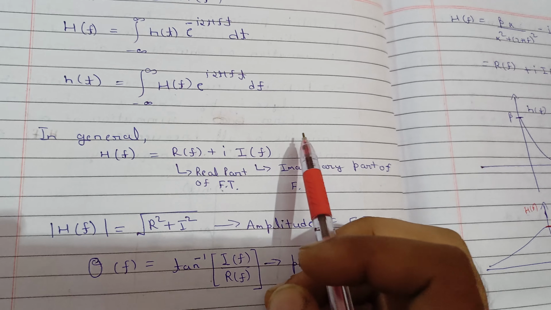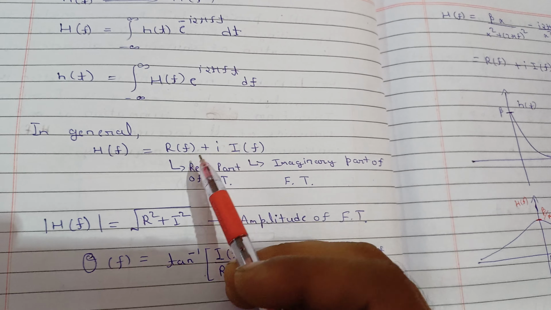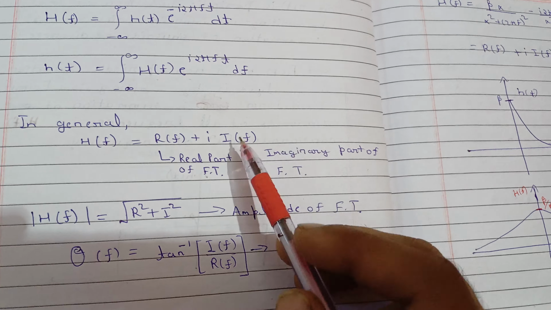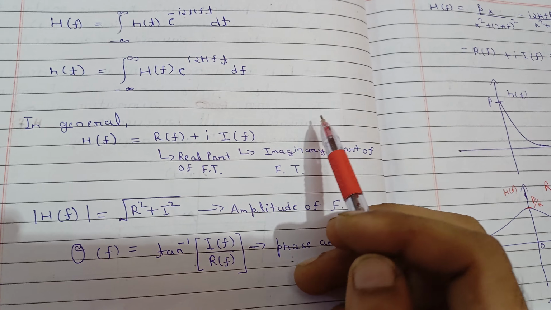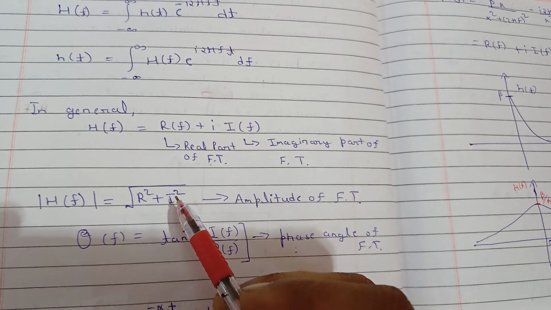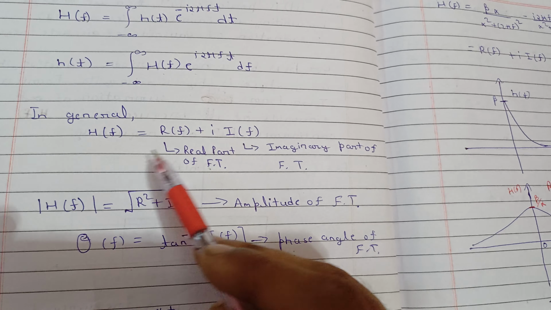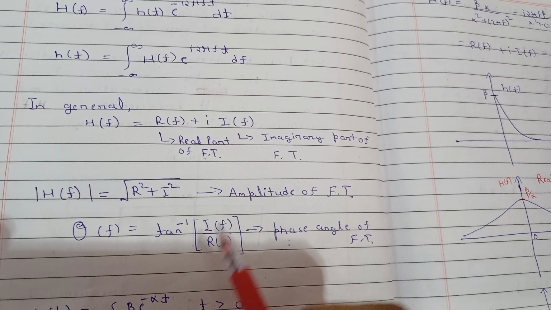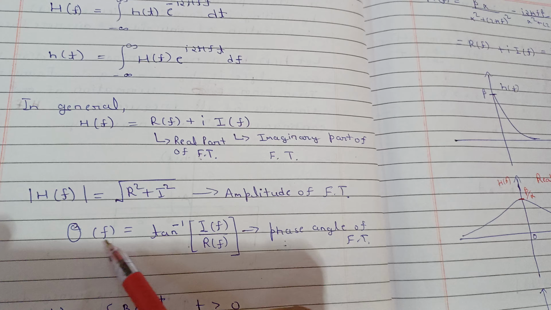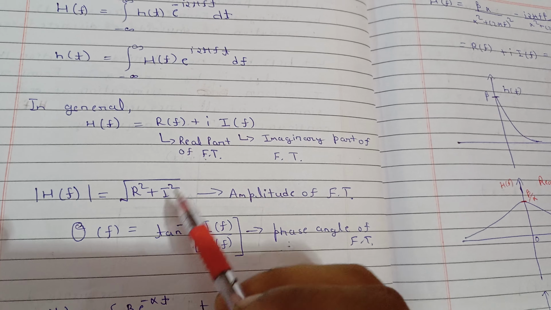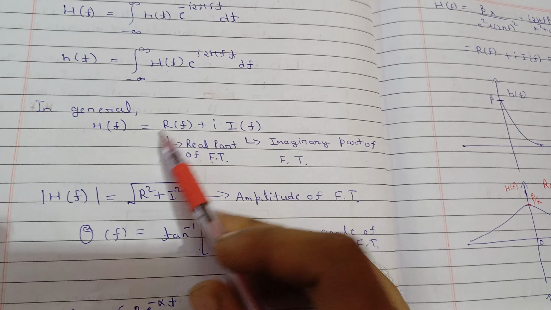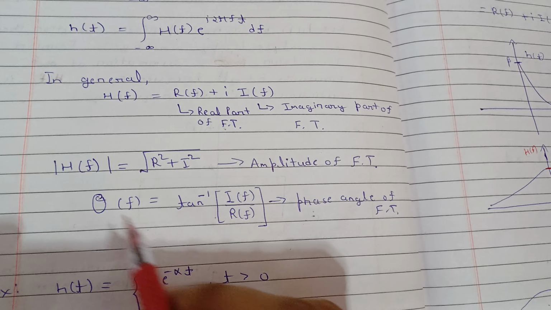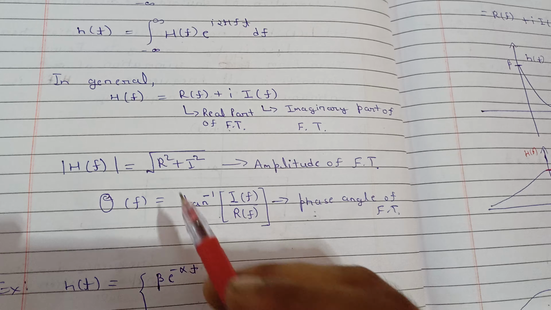Now this is like a complex number, so we can find other things also. We can write this H(f) as its modulus times exponential i theta, where theta is the phase. So the modulus of H(f) will be the square root of R(f) squared plus I(f) squared. This will give you the amplitude of the Fourier transform, and theta we call the phase angle of the Fourier transform. That will be given by tan inverse of y by x, so this is I(f) divided by R(f). So you must know how to find these things. We will see how we apply them.